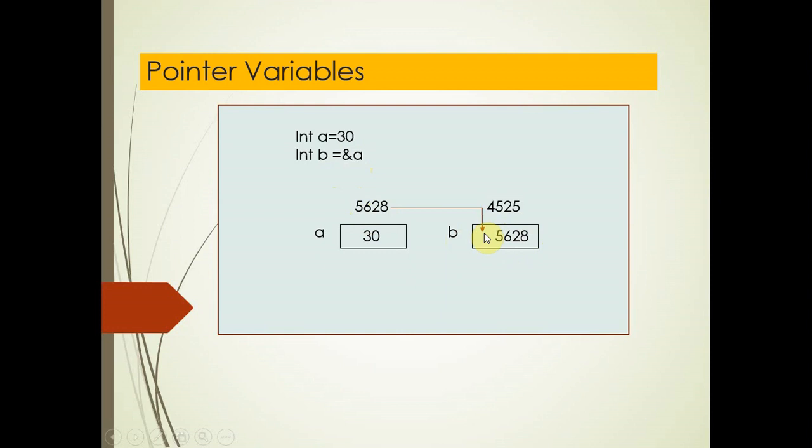The address of a is here 5628, so this address is stored in b. So here a equals 30, b equals address of a. In this case I just want to show you, it means b points to a. Why does b point to a? Because b contains the address of a. So this is a pointer variable.